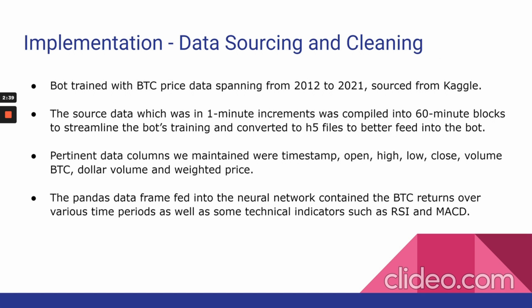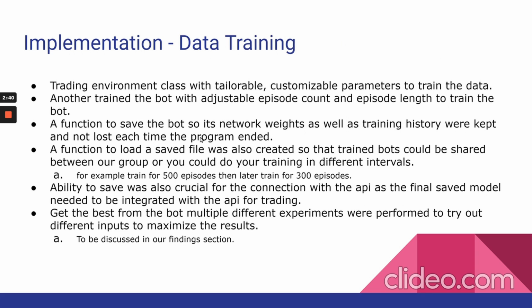So customizable parameters. We encourage the user to adjust it to their own accord. Save functions to save the episodes to build to serve as a foundation for more training sets. And we recommend the user to play with these parameters at their own leisure.